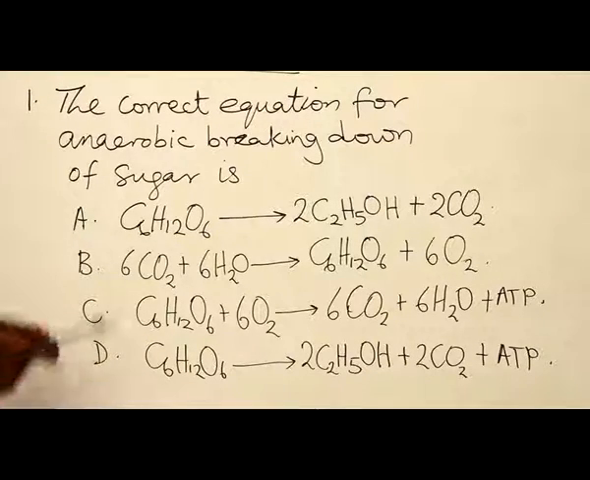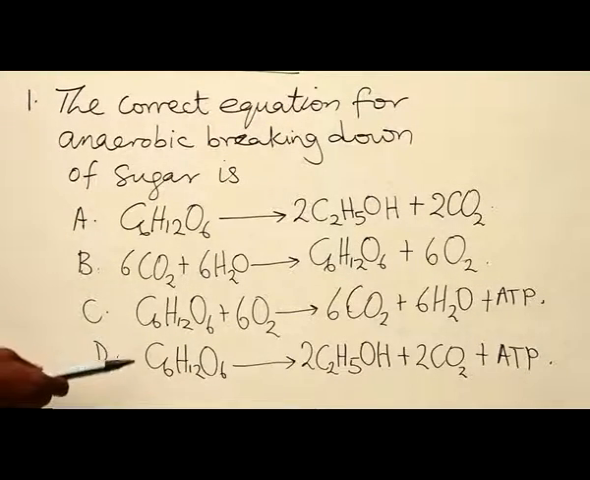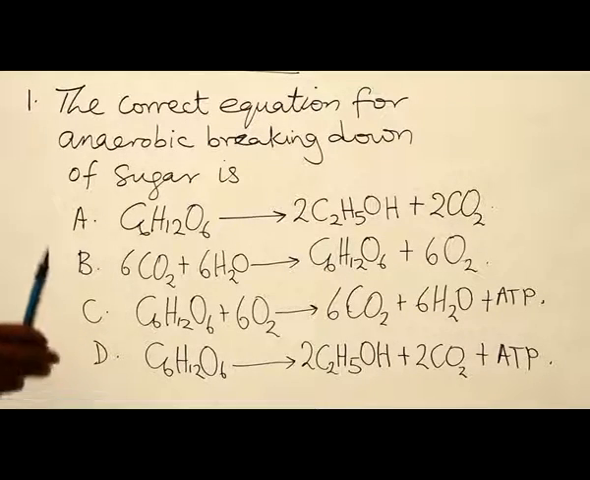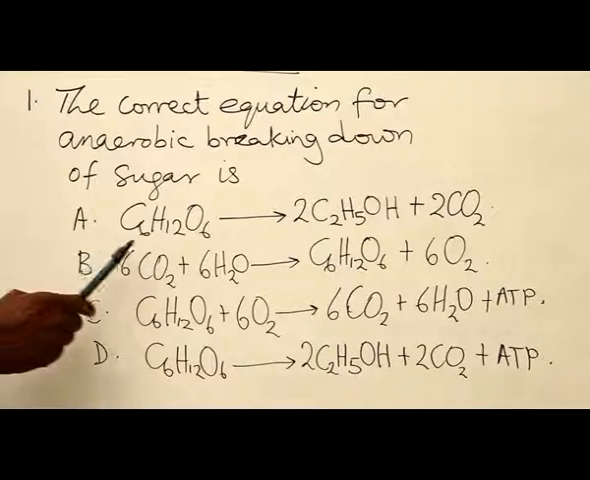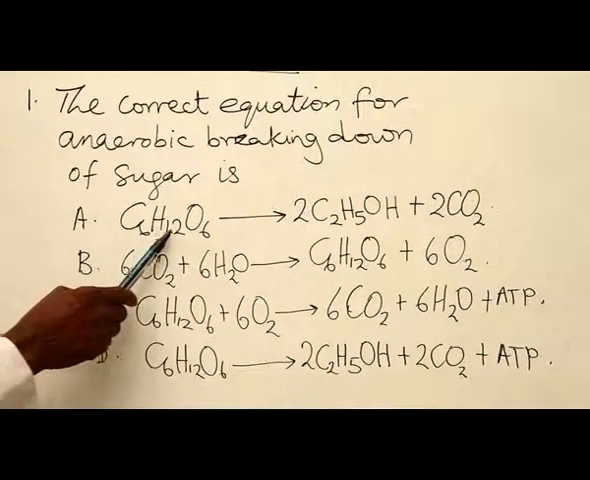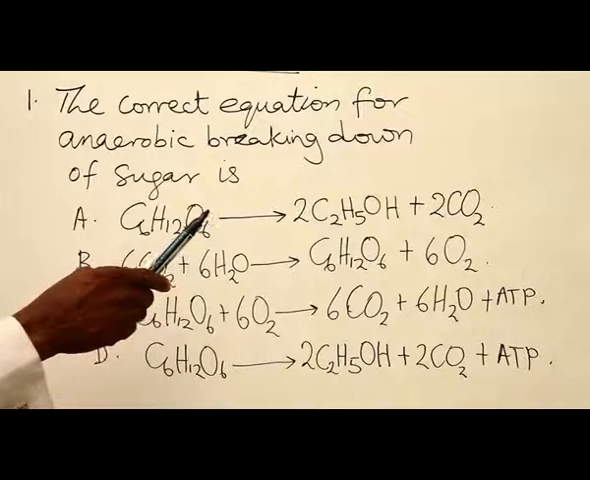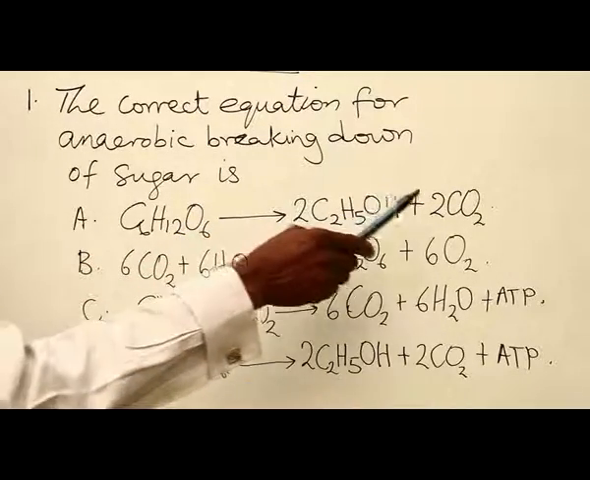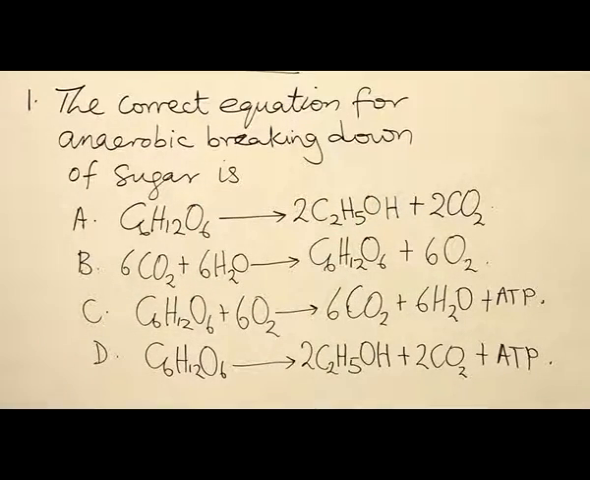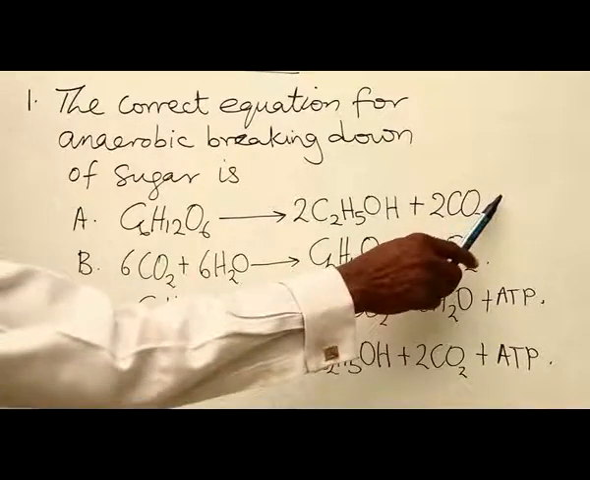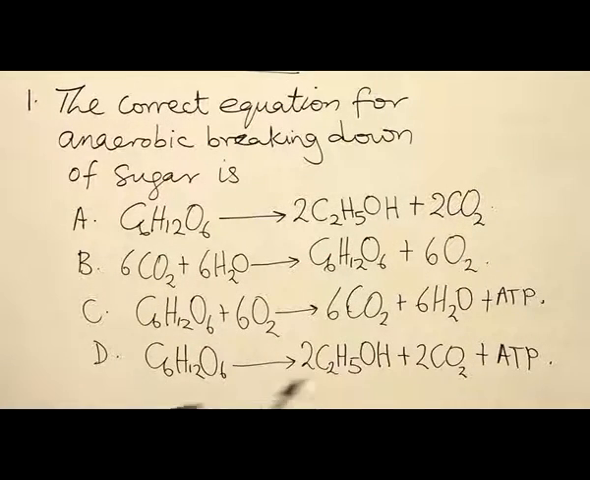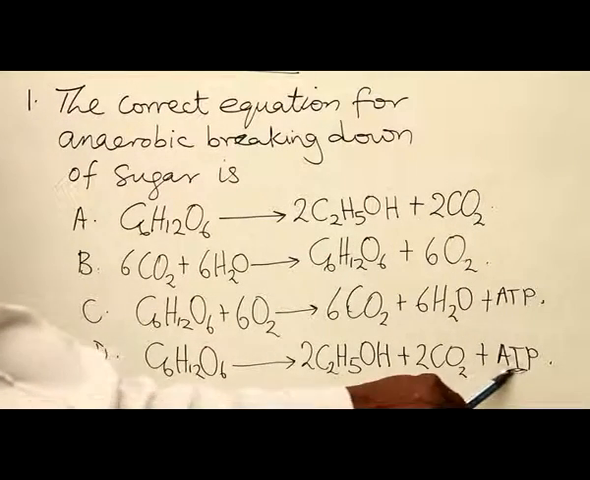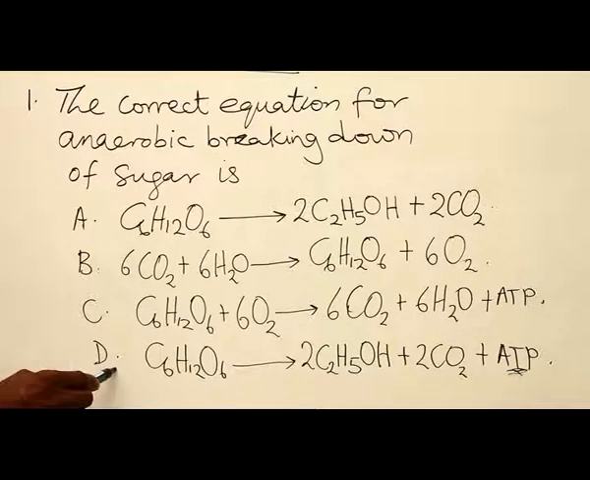And if you look at it very well, they are similar. A child that is not careful to read through will choose A. What is the difference between A and D? A successfully shows how the sugar is broken down into alcohol and giving out 2 molecules of carbon dioxide. But it didn't go further to tell us that energy is produced. But D is able to tell us that energy is produced in form of ATP. So answer is D.